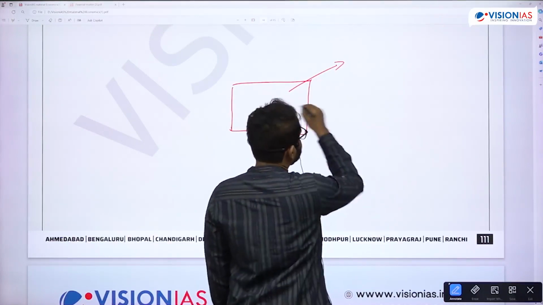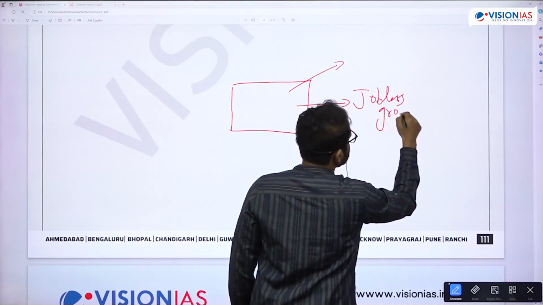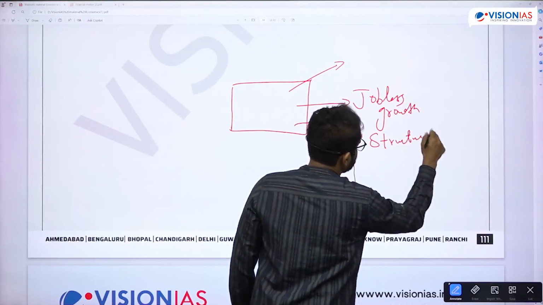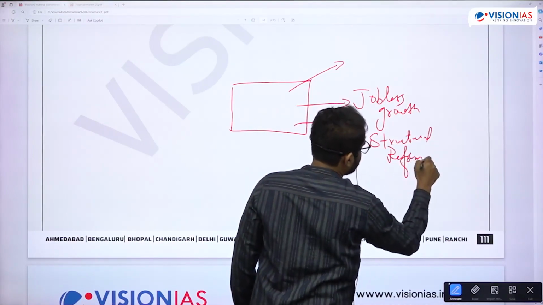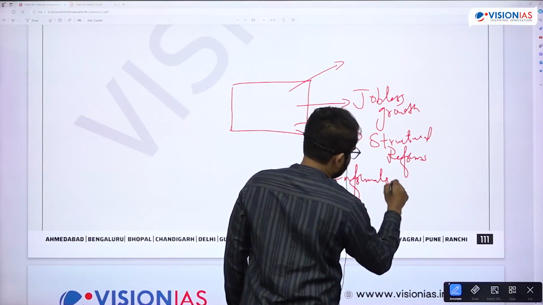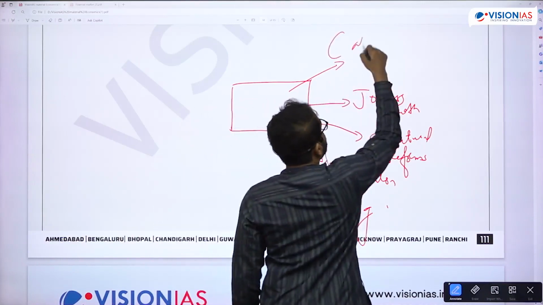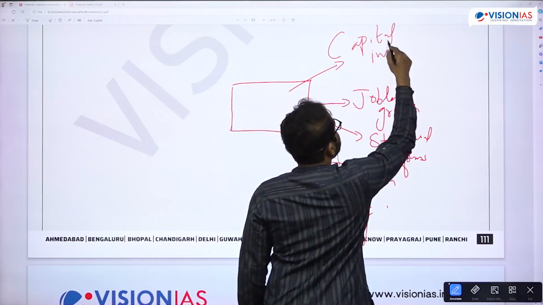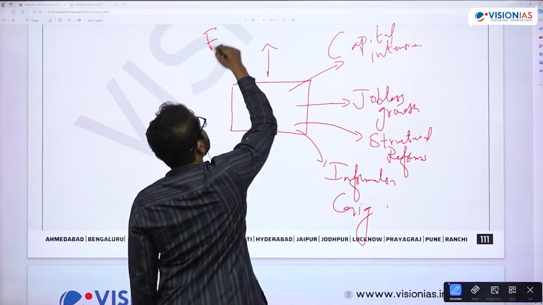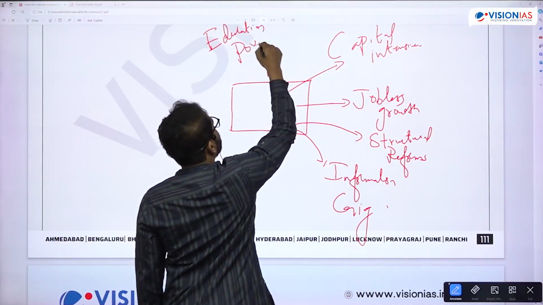Lack of jobs, issues of unemployment, jobless growth, structural reforms, informalization, gig, lack of social security, etc. Capital intensive, lack of skills. So that is anyhow there. So that is poverty trap. So I'll put it as poverty trap.